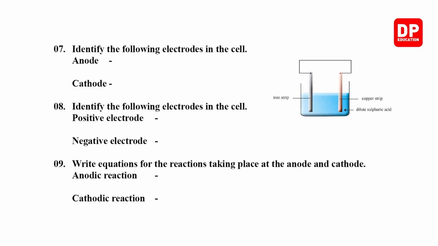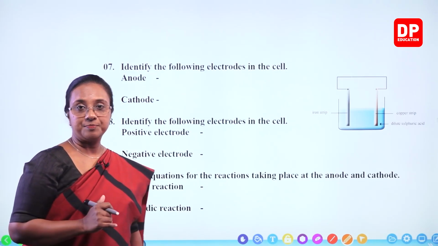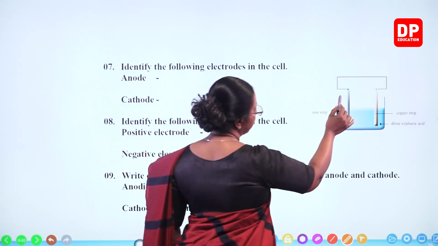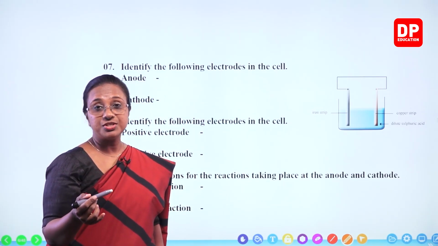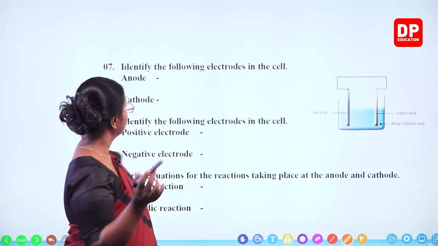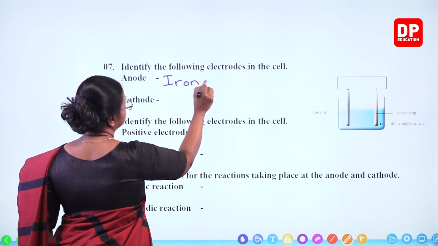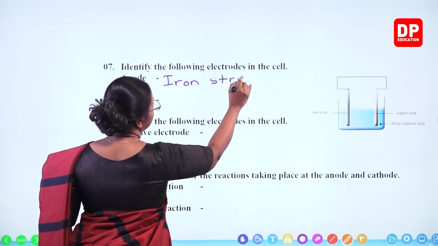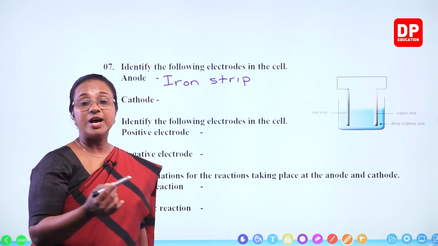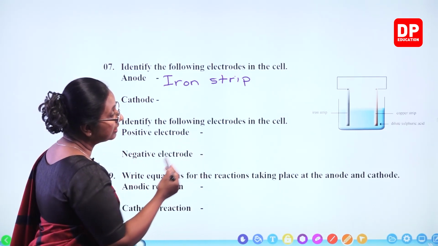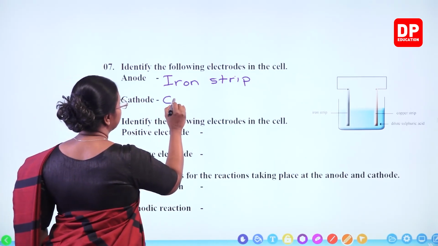Identify the following electrodes in the cell. So what is the anode there? Now you can remember I explained to you all the iron strip undergoes oxidation. So oxidation occurs at the anode. So what is the anode? It is the iron strip. Then what is the cathode? Cathode is where the reduction takes place. So near the copper strip only the reduction takes place. So the copper strip is the cathode.